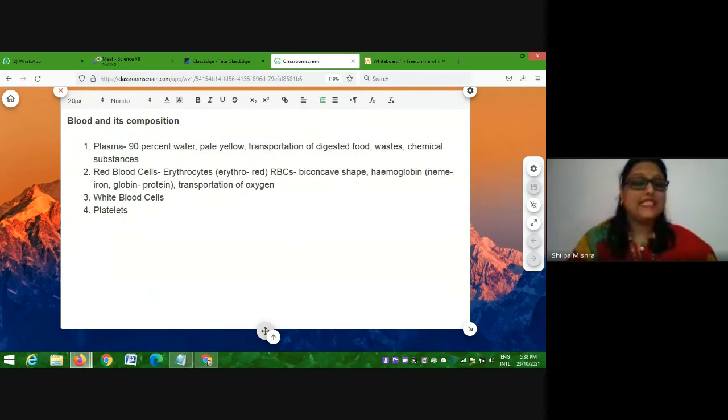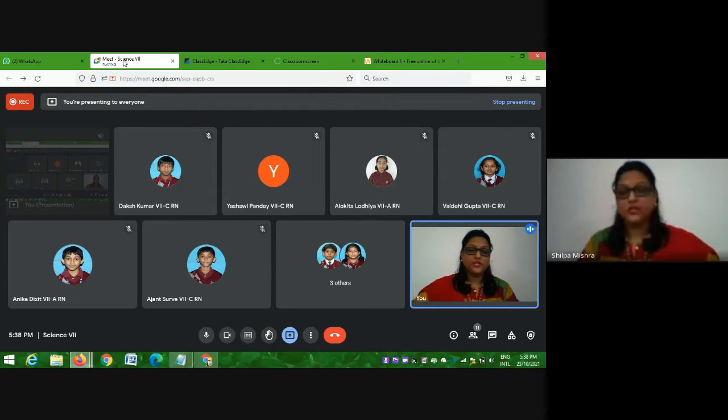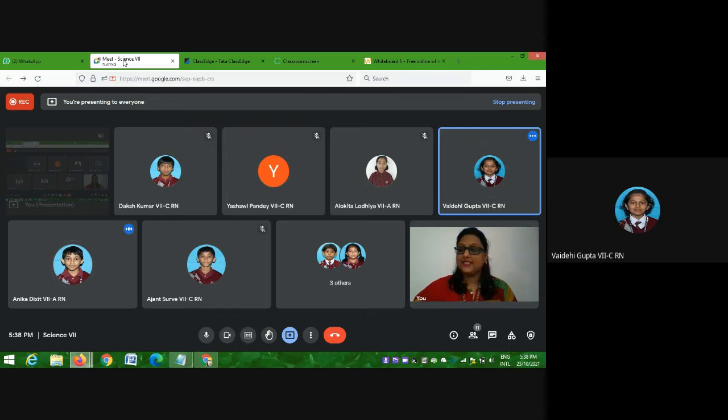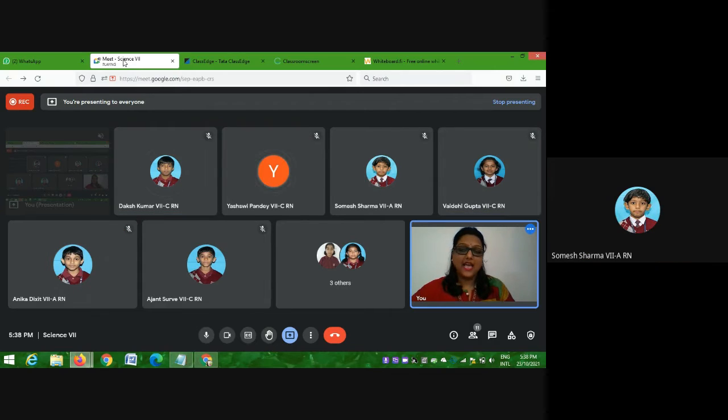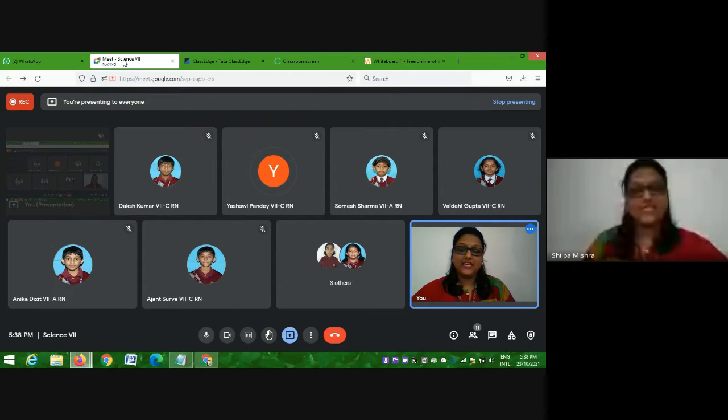So red blood cells, if I ask you what is the function of red blood cells? Transportation of oxygen. And which substance in the red blood cells helps in the transportation of oxygen? Hemoglobin. Fine. Now you must have heard about it: if somebody's hemoglobin is low, that person is always tired and weak. And this condition we call anemia. Have you heard about it?